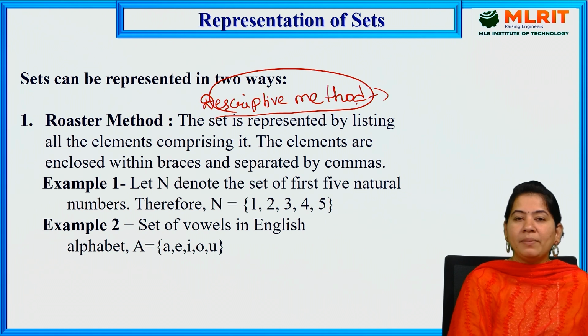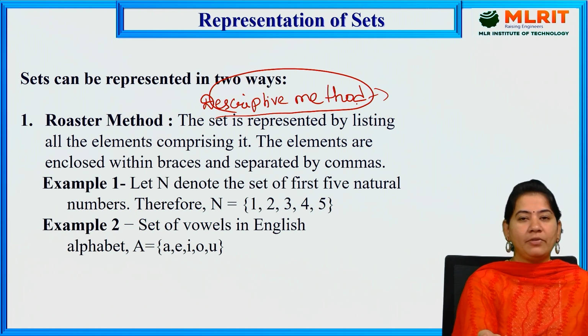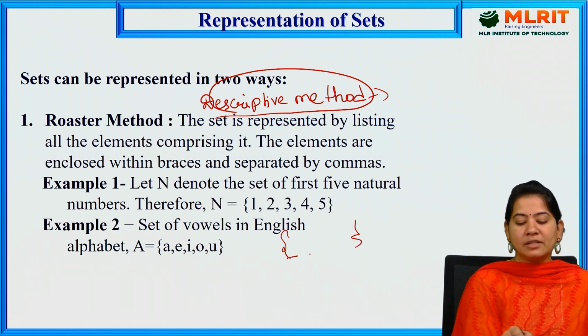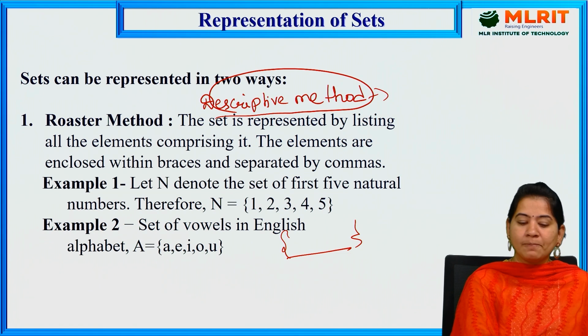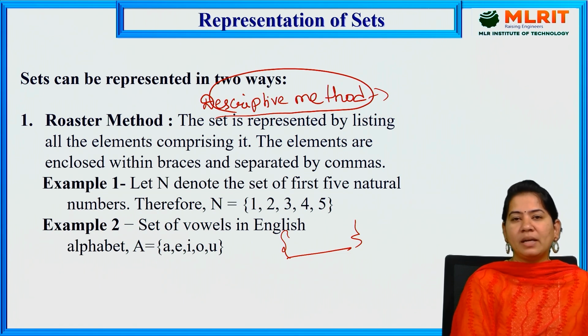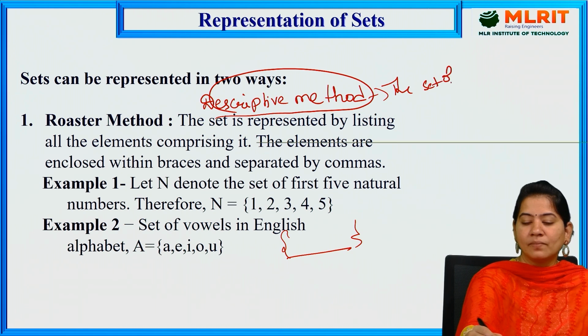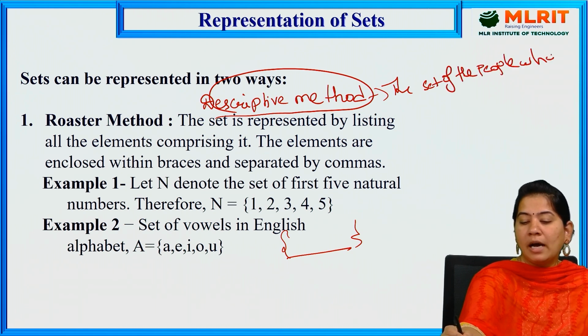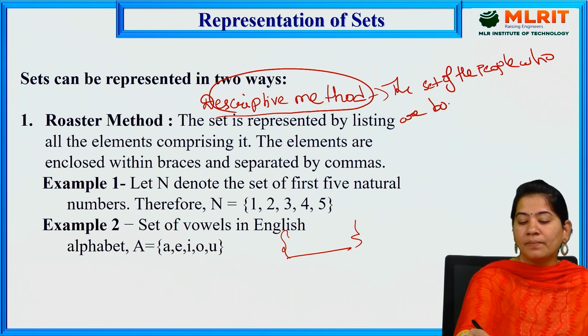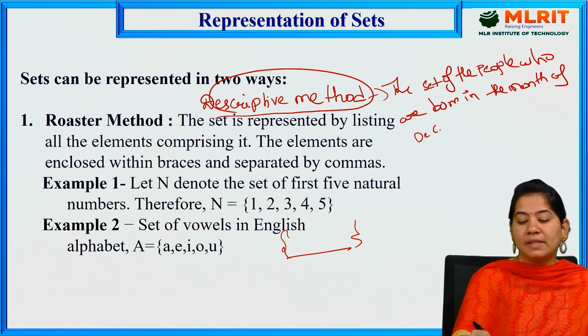So here maybe we can have more than 25, more than 20, more than 10 also. But instead of writing all those names within the flower brackets like this, you can simply write it in a descriptive manner, like the set of the people who are born in the month of December.